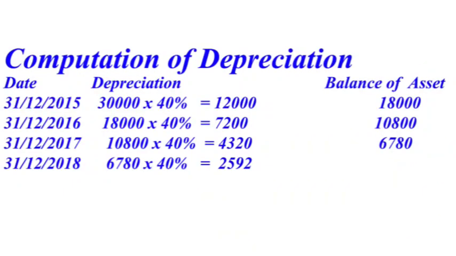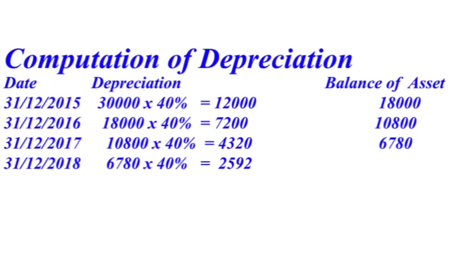On 31st December 2015, asset value 30,000 into 40%, that comes to 12,000. 12,000 is the amount of depreciation chargeable on 31st December 2015. Then our balance of asset reduced to 30,000 minus 12,000, that is 18,000. Then depreciation on 31st December 2016, 18,000 into 40%, that comes to 7,200. Then our balance of asset reduced to